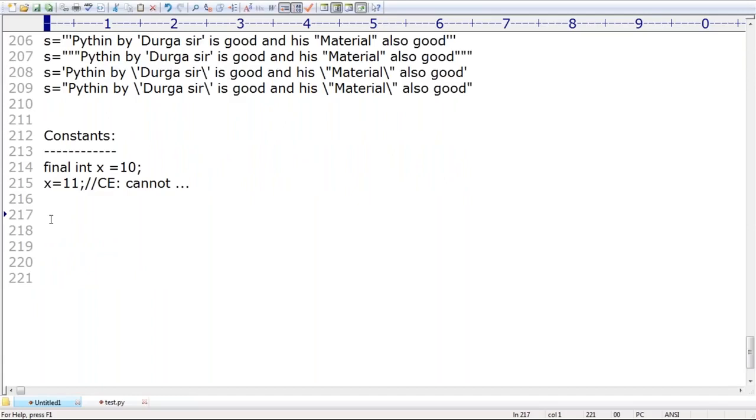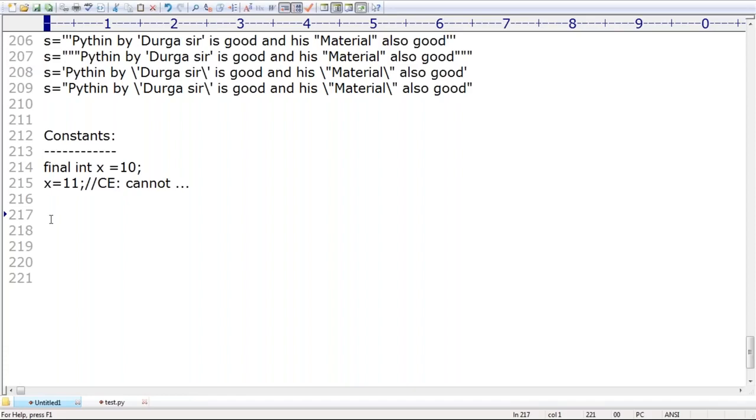In Python, how can you define constants? There is a way, man. How can you define constants in Python? Don't say you don't know. Guess something. Good, excellent. Is there a final keyword in Python? Hey, respond, man. No, we covered this already in the last sessions. What are the various reserved words? 33 reserved words are there. You are never going to see final.